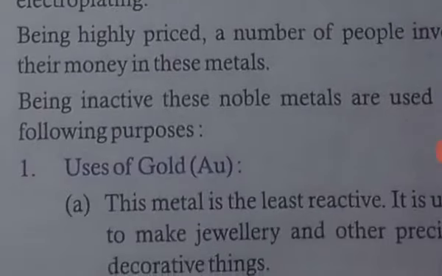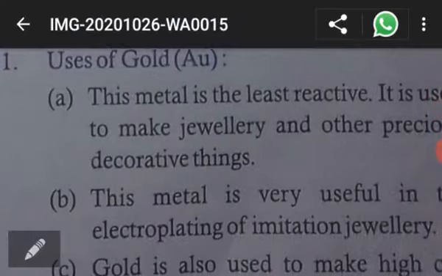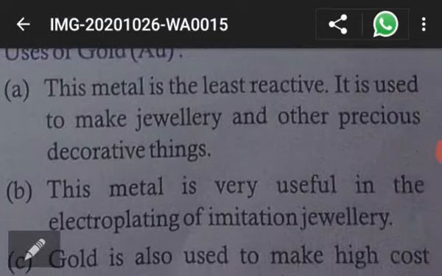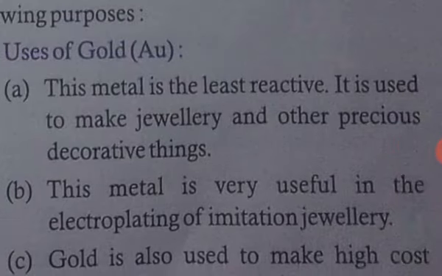So the first is gold. Gold is Au. The metal is less reactive. It is used for making jewelry and other precious things. Gold is also used to make high-cost coins.